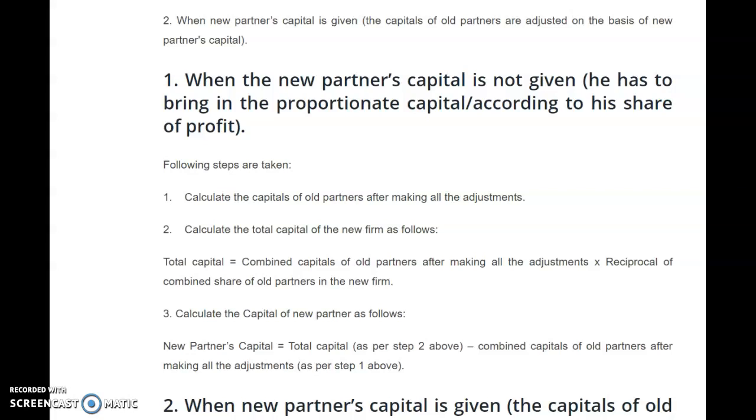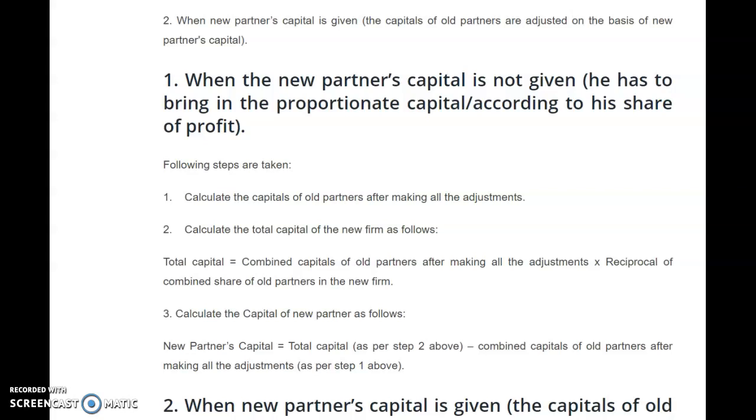Then second step, calculate the total capital of the new firm. How will you find out the total capital of the new firm? See, very simply, C is a new partner who is admitted in the firm for 1/4 share. The closing capital balances of A and B come out at, say, rupees 3 lakh, that is, A 1 lakh and B 2 lakh.